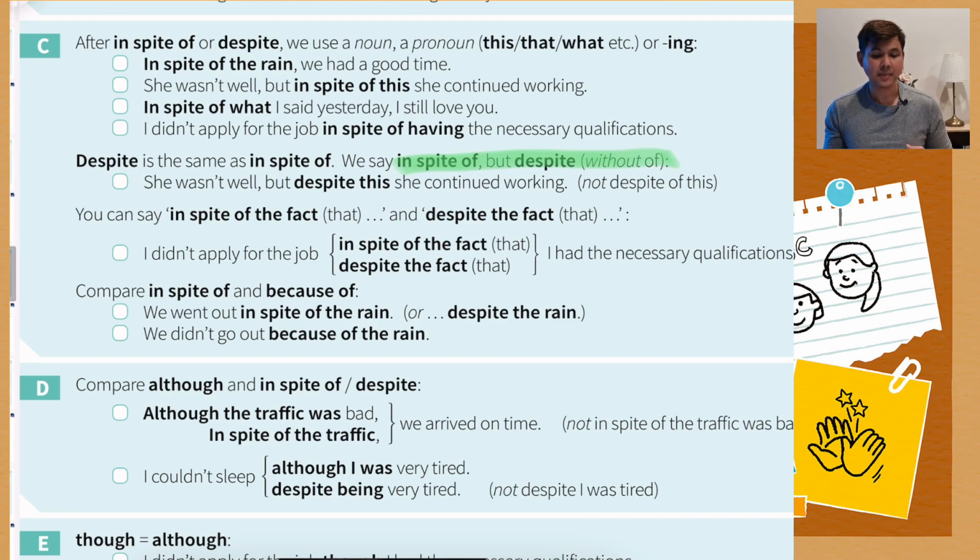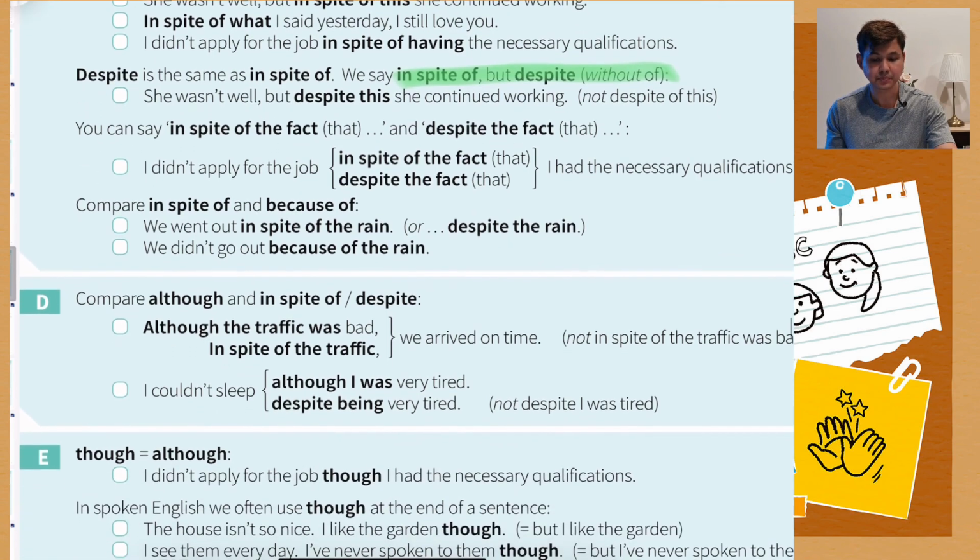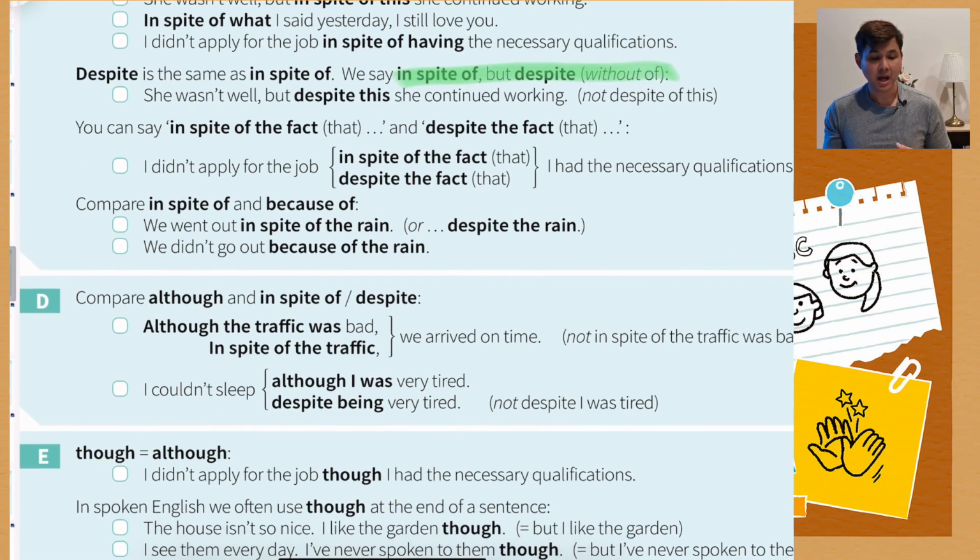You can say in spite of the fact that, or we can say despite the fact that. For example, I didn't apply for the job in spite of the fact that, or despite the fact that, I had the necessary qualifications. So now compare in spite of and because of. We went out in spite of the rain or despite the rain.